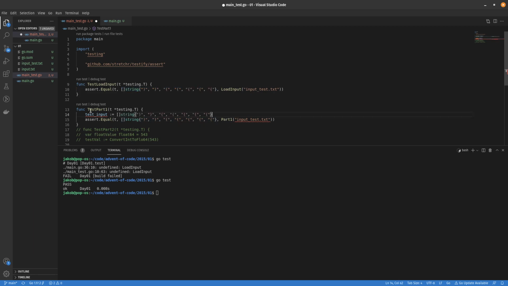So we can sort of start with that, or we could just do this as our, that's probably better, even though it's sort of more of an integration test, perhaps. It's still doing that. Okay. So our test input is this, part 1, test input.